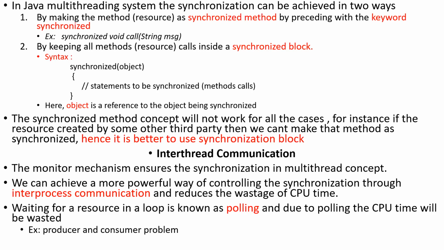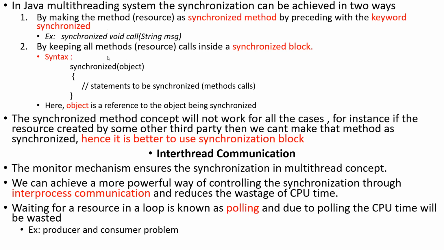That can be overcome by making that method a synchronized method. Then that method will be allowed to only one thread. So, the syntax to make a method synchronized. For example, here call is the method. We have to make this call method a synchronized method, so that only one thread will be allocated for this method. Even though multiple threads are racing for that one, only one thread will be allocated. So that is the first way.